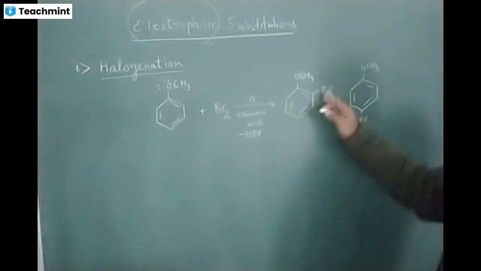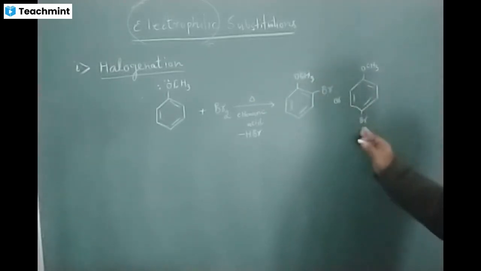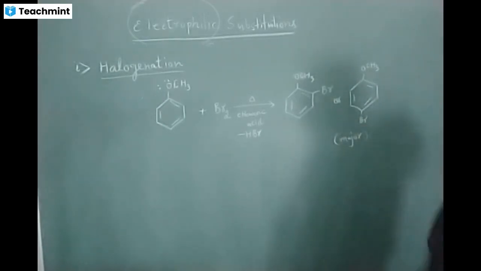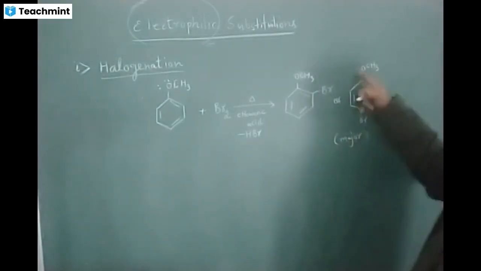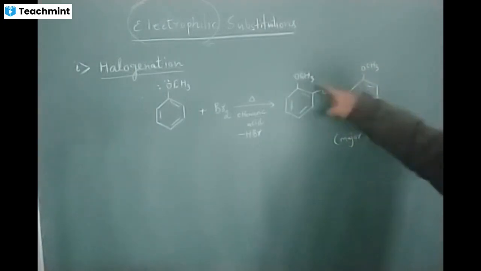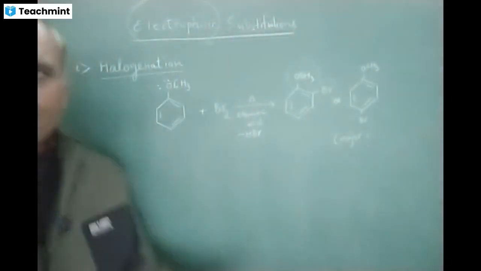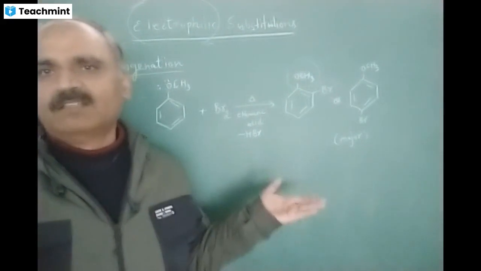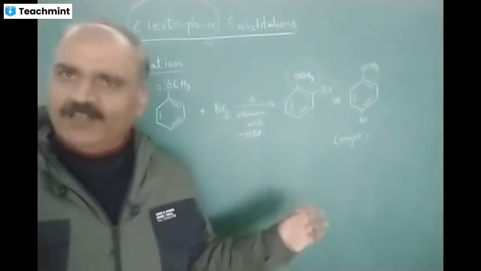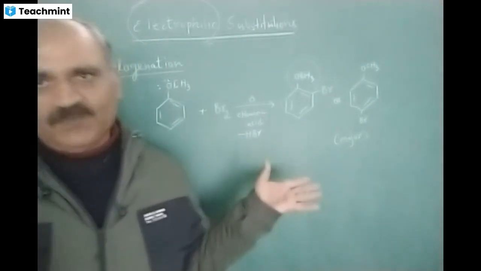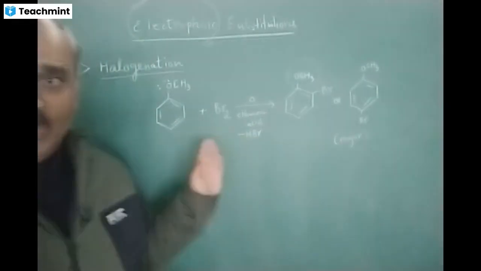And the product is ortho-bromoanisole. This is para-bromoanisole. And para-bromoanisole is the major product. Why major? Because there is less steric hindrance. In the ortho product, both groups are very close to each other, offering repulsion to each other. In the para product, they are maximum away. So due to minimum steric hindrance, the para product is always the major product. It is about 90%. Okay. So this is the first example, halogenation.